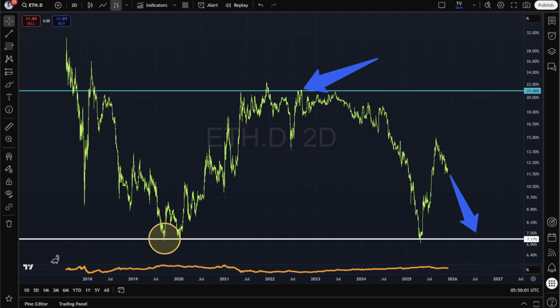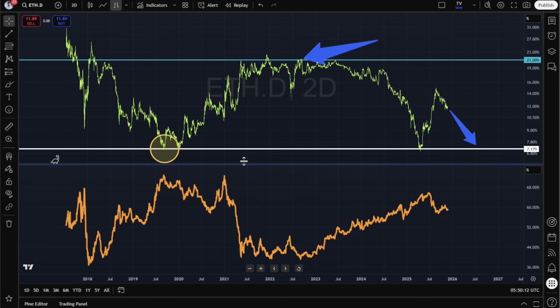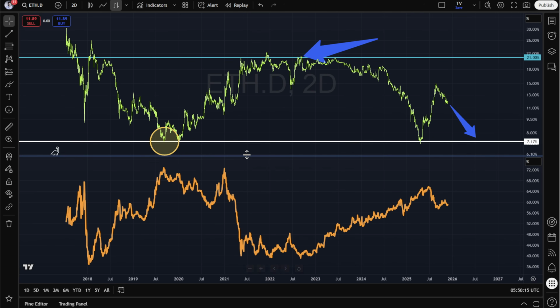Thank you very much. Here's Ethereum dominance. It also tends to trade in a range between 7% and 21%. And interestingly enough, it has an inverse correlation with the Bitcoin dominance. So when Ethereum dominance is going up, Bitcoin dominance tends to go down and vice versa. In other words, people shift from Bitcoin to Ethereum and from Ethereum to Bitcoin quite regularly.